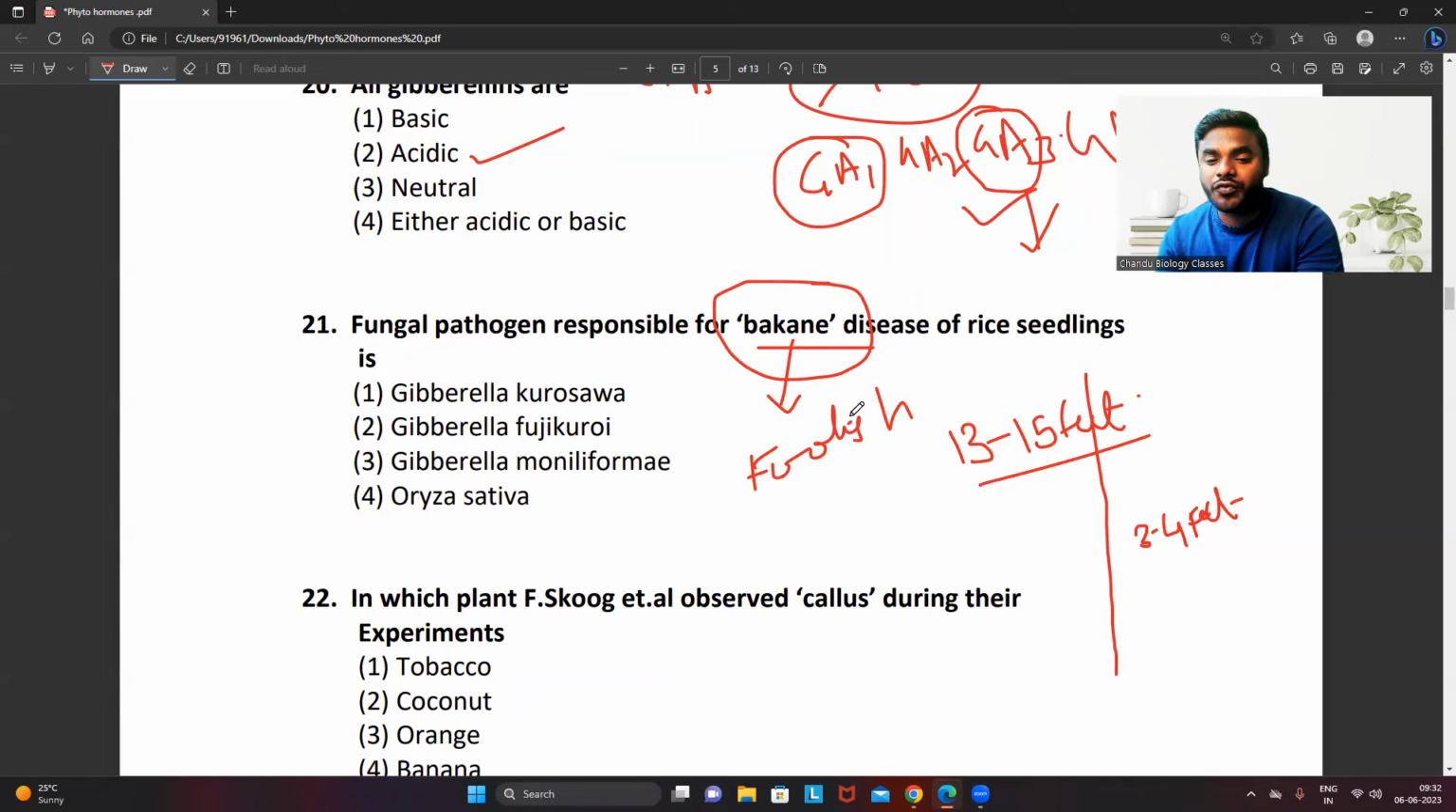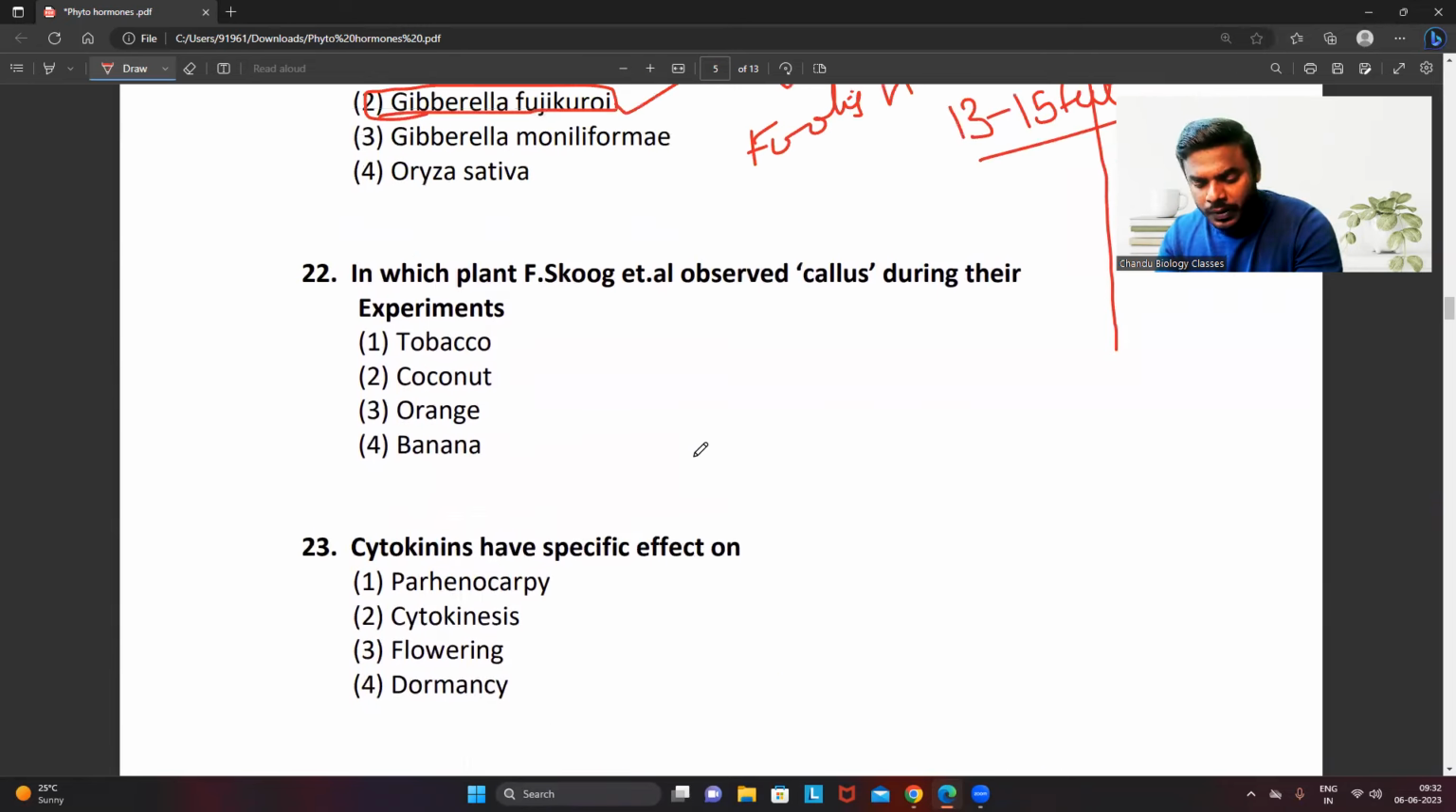What do you mean by the word foolish seedlings? Which are growing unnecessarily. Later, the scientist named Kurosawa identified, every student try to understand, there is a fungus named Gibberella fujikuroi. It is the one which is actually causing that excess elongation. That is the answer. Direct question.